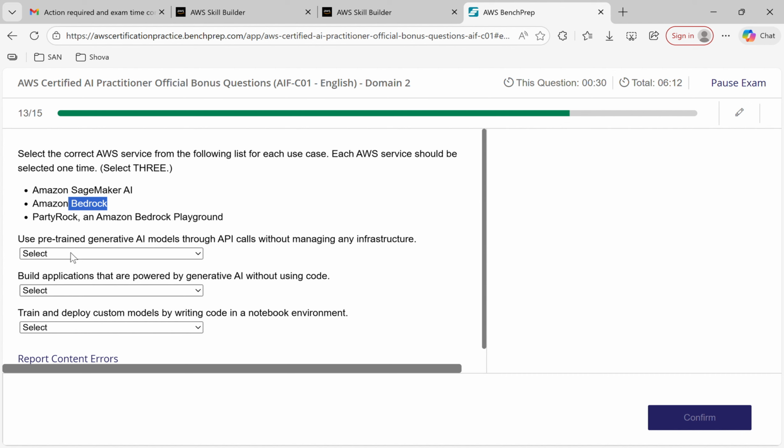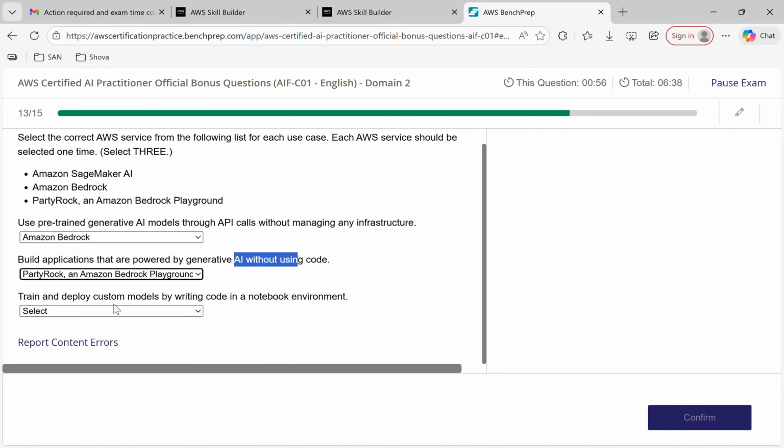Use a pre-trained generative AI model through API calls without managing any infrastructure. Okay, that is called Bedrock. Build an application that is powered by generative AI without using code. PartyRock.